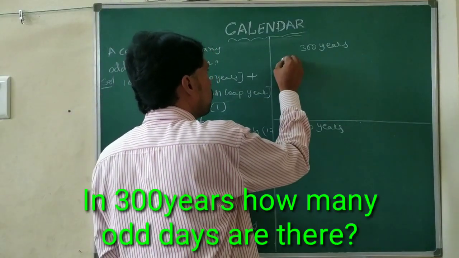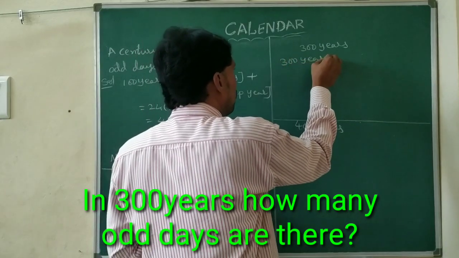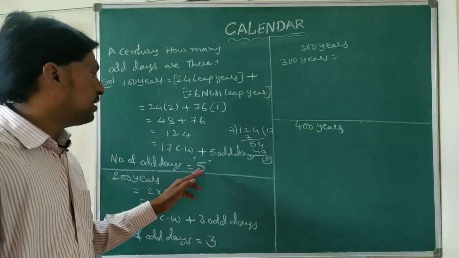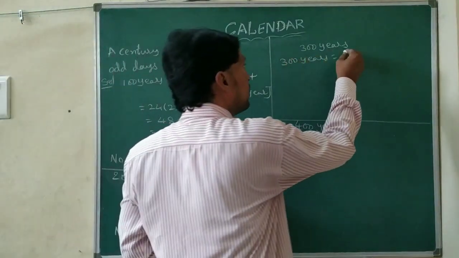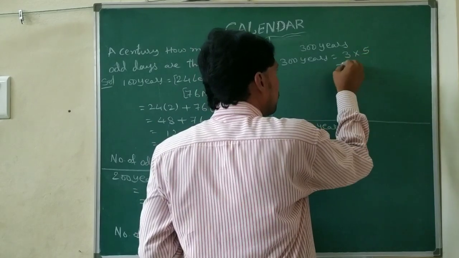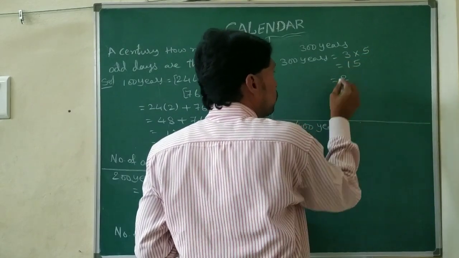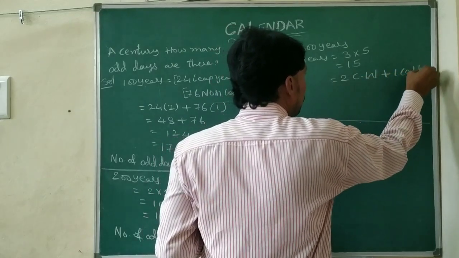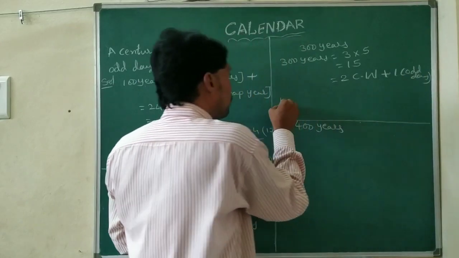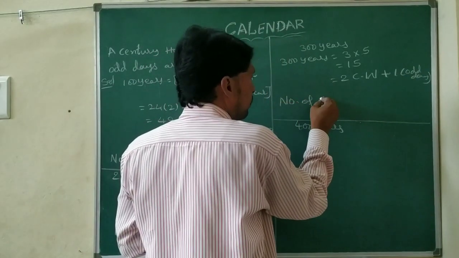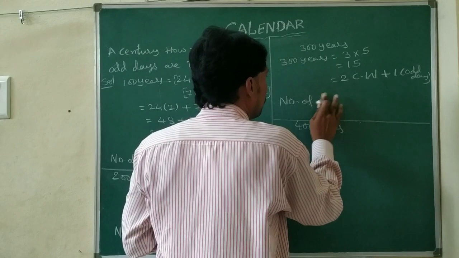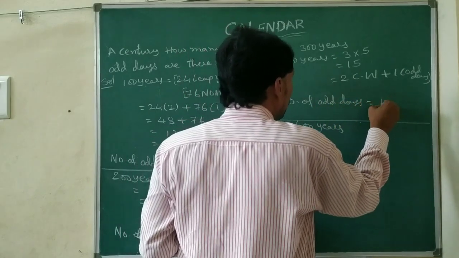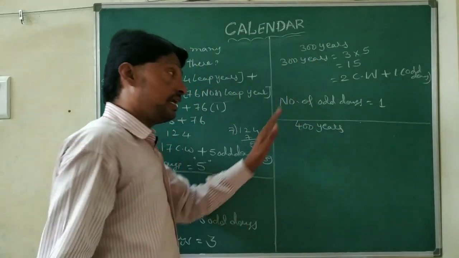300 years. 1 century means 100 years, and for 100 years we are getting 5 odd days. Here 300 years means 3 into 5, that equals 15 days. 15 days means 2 complete weeks plus 1 odd day. So the number of odd days for 300 years equals only 1.